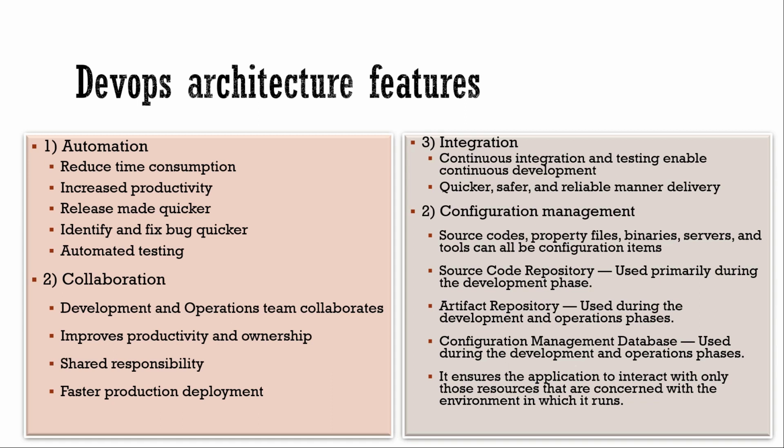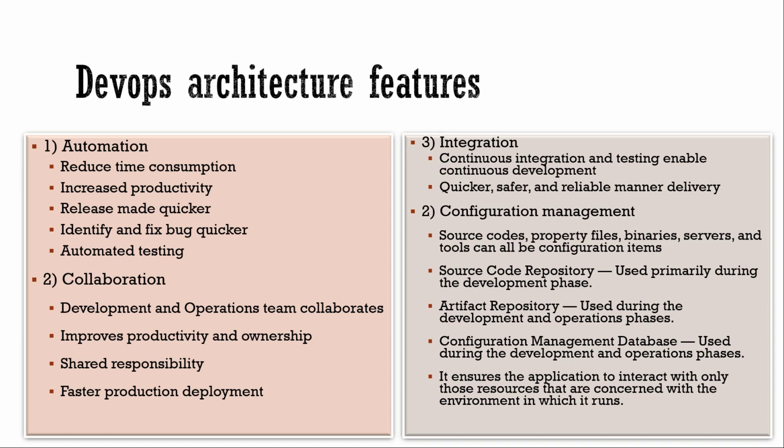The next one, integration. So continuous integration and testing enable continuous development actually. When we are using continuous integration, it's easy for us to do the development. So there is no ambiguity in the code which we integrate into the development and testing environment, or UAT or production, any environment actually.